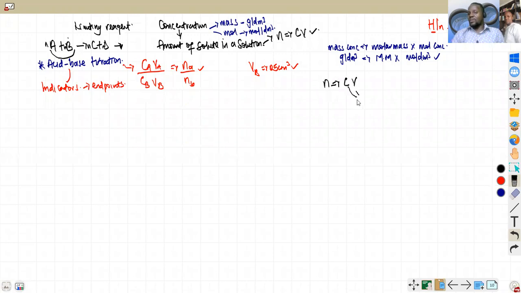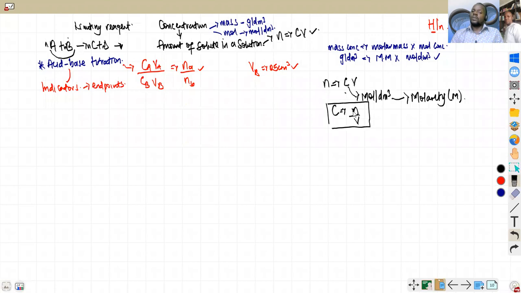This concentration in this formula is measuring what? It's measuring moles per dm cube. And this mole per dm cube, we call this the molarity of a solution. So be careful. In some questions for JUPEB students, very important. Concentration of a solution is also called the molarity. This one only asks you to define molarity. Make C subject of the formula. If you make C subject of the formula from N equals CV, it will be N over V.